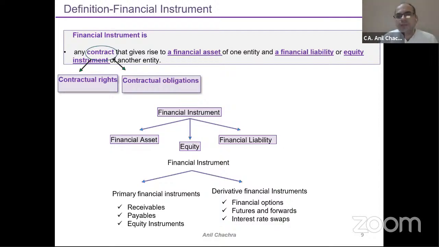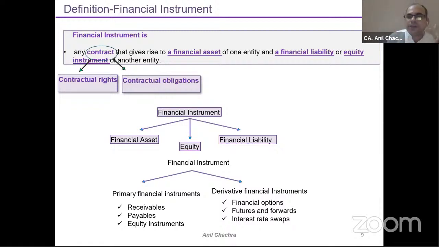So some sort of sales order, some sort of invoice wherein the conditions would be mentioned about the commercial part. Okay, you need to make a payment within 45 days, 30 days, 70 days, right? So everything will get mentioned. This can also suffice for the contract part. So a financial instrument is any contract that gives rise to a financial asset of one entity and a financial liability or equity instrument of another entity.